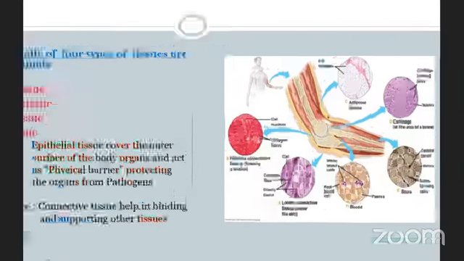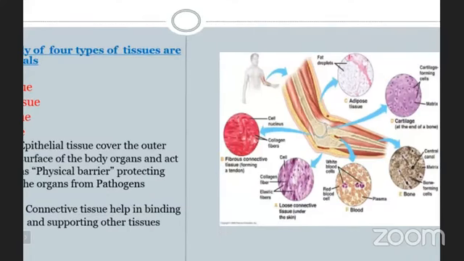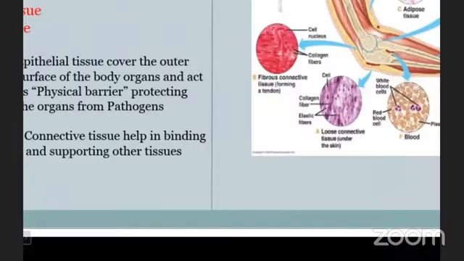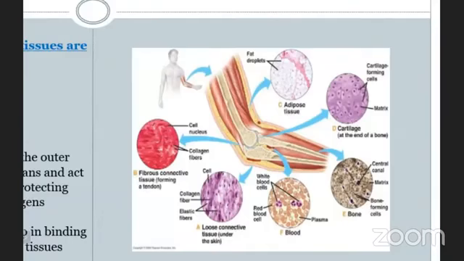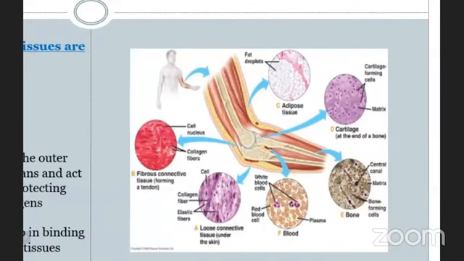This is about connective tissue. In this, you are able to see adipose tissue, cartilage, bone, blood, and fibrous tissue. Each and every part of our body is connected, and everywhere it is having the connection. That is the reason it is called a connective tissue. Again, it is classified into different types that will be discussed in the next class.